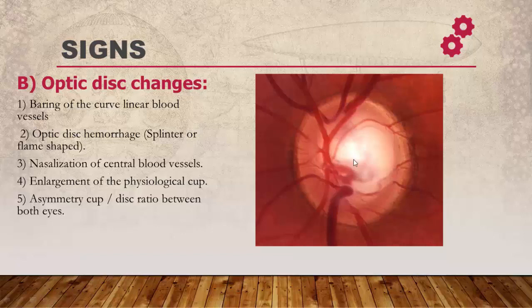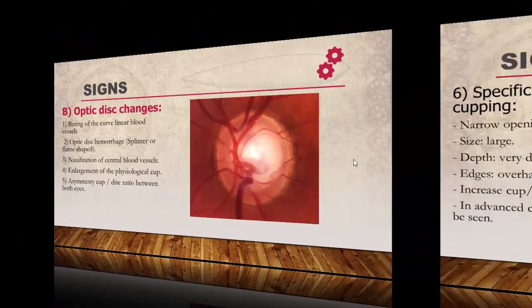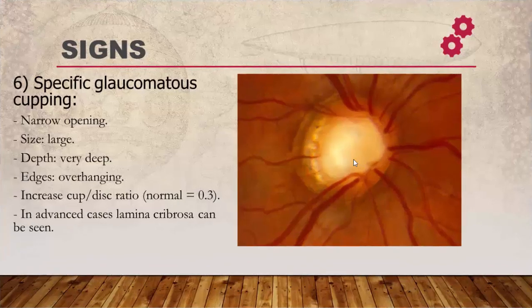And the last change is asymmetrical cup disc ratio between both eyes. When we examine both eyes, we will find a difference between the size of the cup between both eyes. Lastly, there is a specific glaucomatous cupping character, which includes narrow opening of the cup, like here. The size of the cup is large, and the depth is very deep to the inside, with overhanging edge like that.